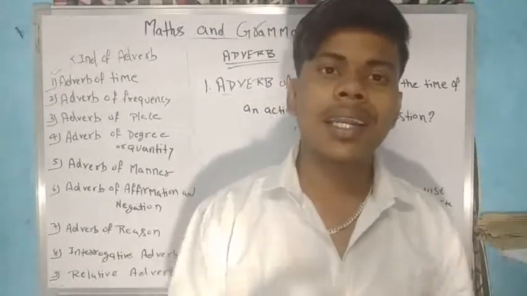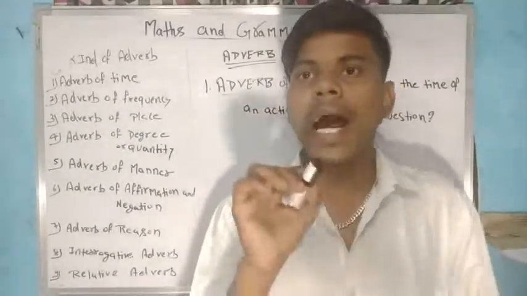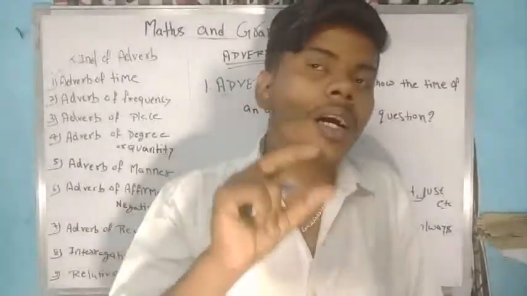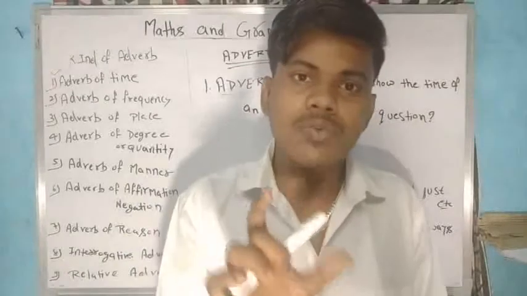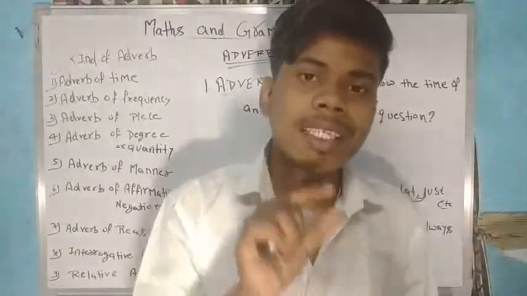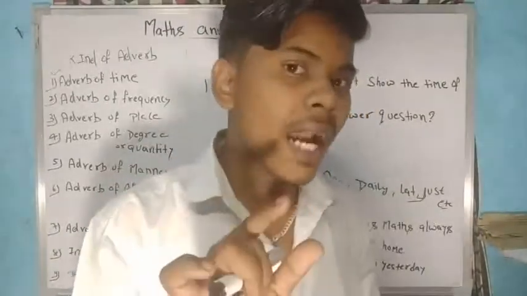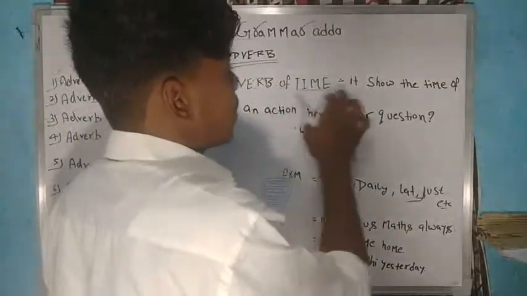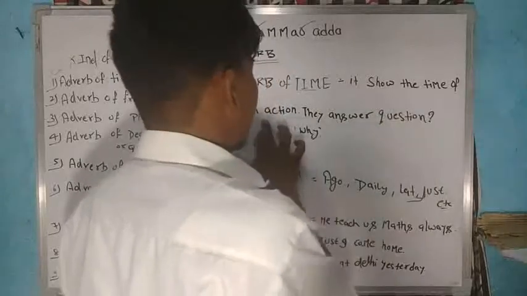Actually, in the definition of adverb, I told you that in one sentence, one word which is giving more importance is called an adverb. In the same way, adverb of time shows the time of an action.